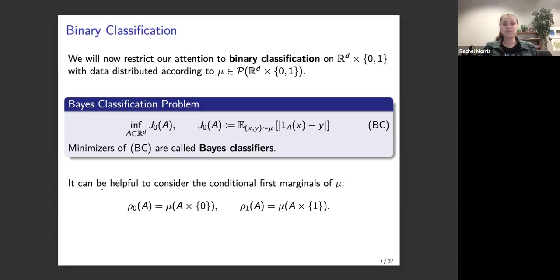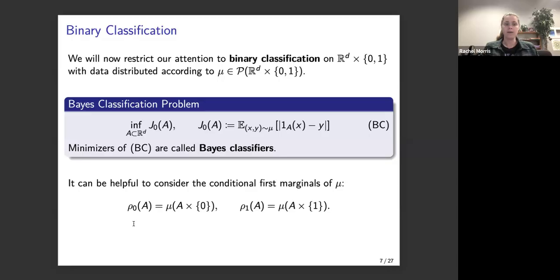And so in addition to this big probability measure mu, it's going to be more helpful to consider the conditional marginals. And so that's going to be rho 0 and rho 1. And you can think of these as being the proportion of a given set A that you would expect to have the label 0, and then the proportion of the set A that you would expect to have the label 1.